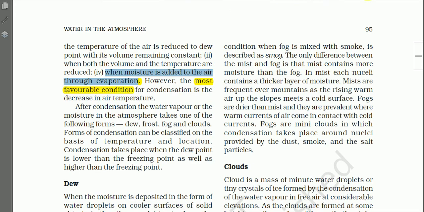And when the air is saturated, there may be condensation. But you must know that the most favorable condition for condensation is a decrease in the air temperature. When the temperature of the air is decreased, there will be condensation. So this is the most favorable condition for the condensation process.